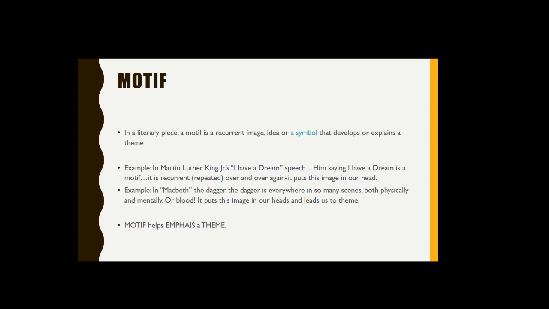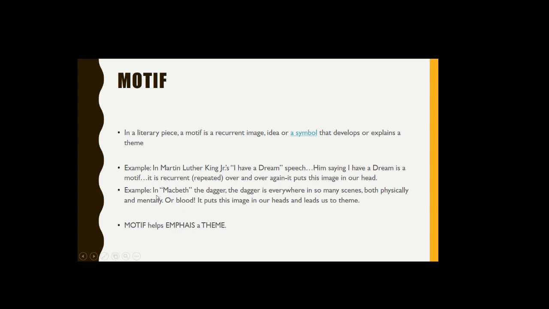So the motif would be "I have a dream," or a dream, if you will. It's one thing, a recurrent image or idea or symbol that is present over and over again, right?